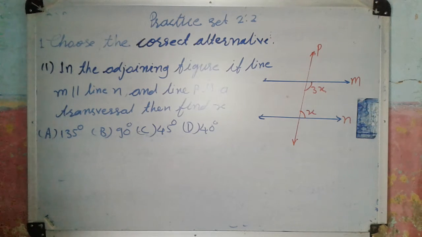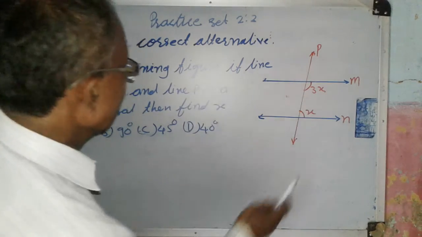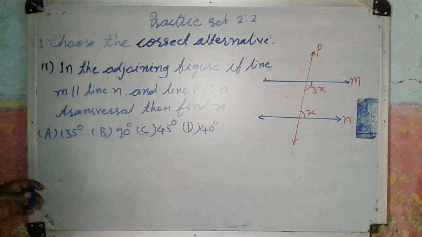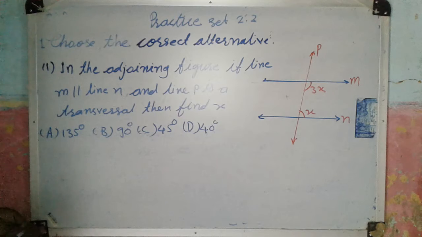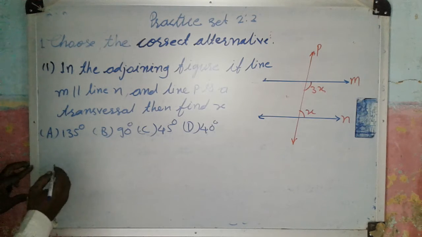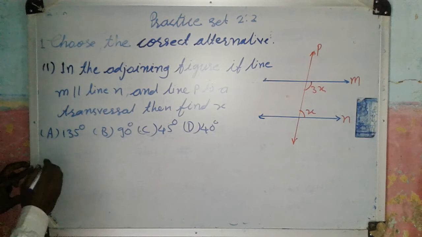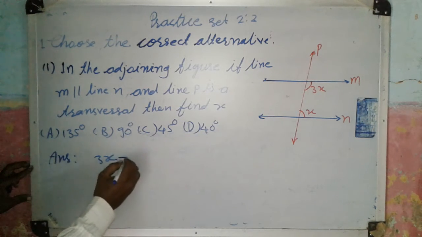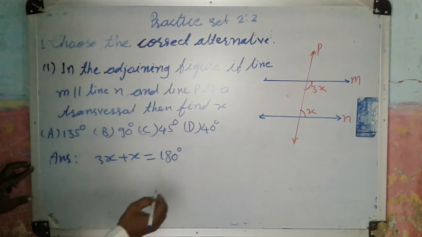In the figure, 3x and x are interior angles. So these angles are supplementary, and their sum is 180 degrees.